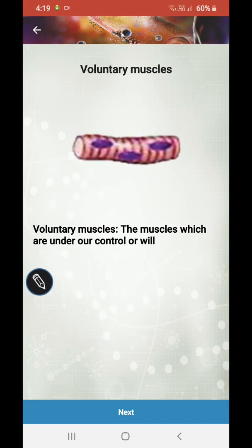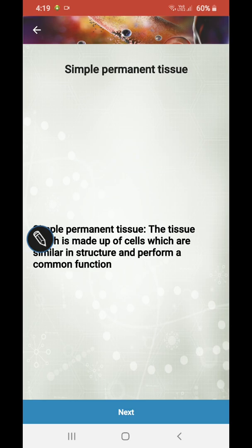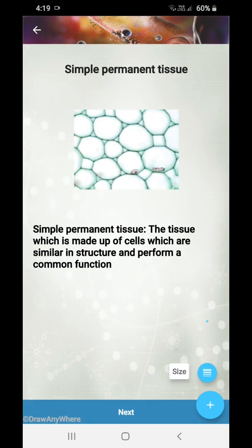Next, voluntary muscles. These are the muscles that are under our control or will. Next, simple permanent tissue. You all know simple permanent tissues, they have a rigid